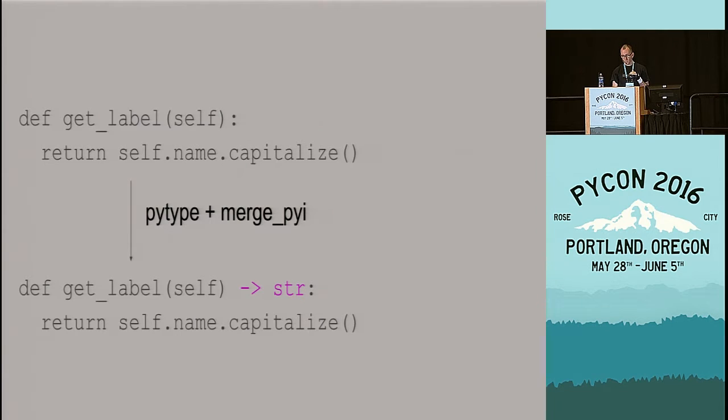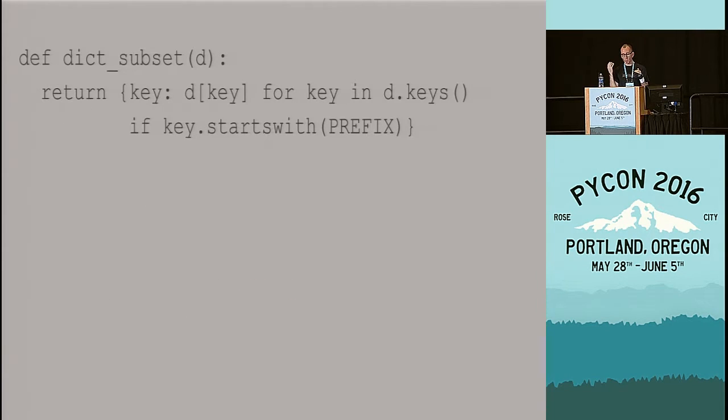And the same is true when you infer the type of an argument. So here we have the D parameter. And whatever D is, we know it has a keys method. And that keys method returns something we can iterate over. And the elements of that sequence all have a starts with method.